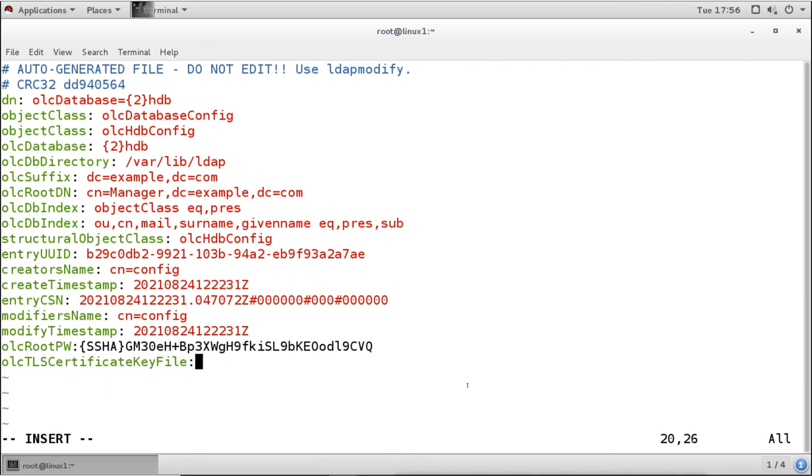Make sure you give all the characters and words correctly. So the certificate file which is going to be generated under /etc/pki/tls/certs, and the name for the certificate file we will use, for example, ldapkey, and the extension will by default be pem. So this will be the certificate file.